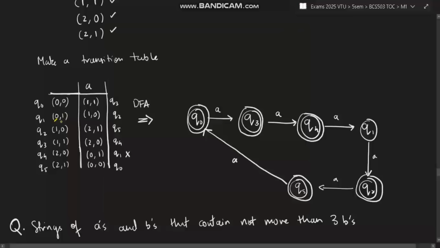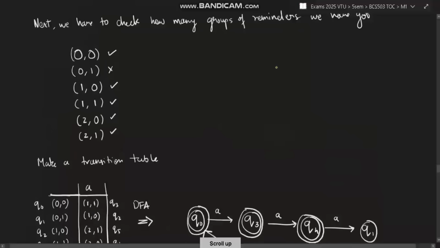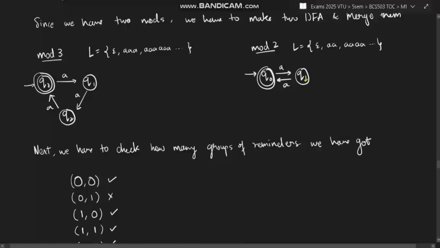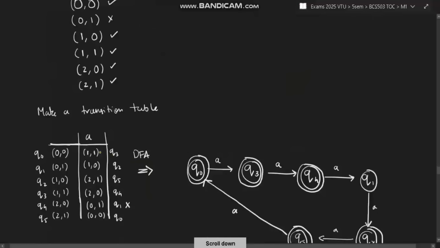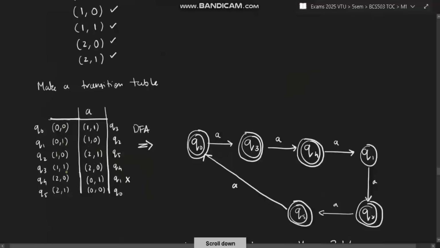Like that, similarly, you will check when it is 0 and 1 for 3 and 2. 0 on A, where it goes, 1. 1 on A, where it goes, 1 on A, 1 on A goes to 0 in mod 2, right? So you will be writing 0 here. Like that, you will be writing for all of these and corresponding it. 1 1 means Q3, right? Because we have mentioned 1 1 means Q3, so you'll be writing Q3 here. 1 0 is Q2, you'll be writing Q2 here, and so on.